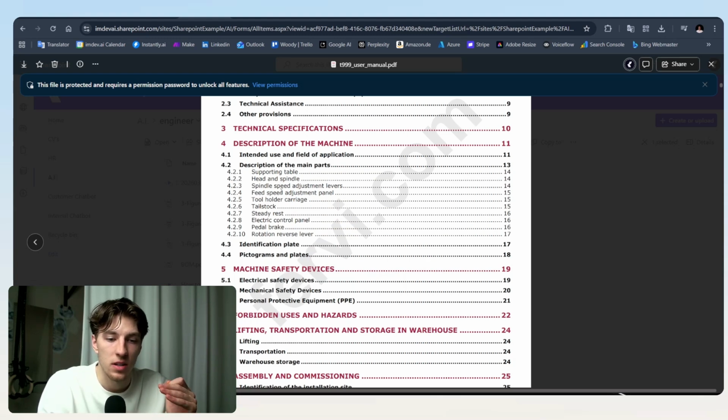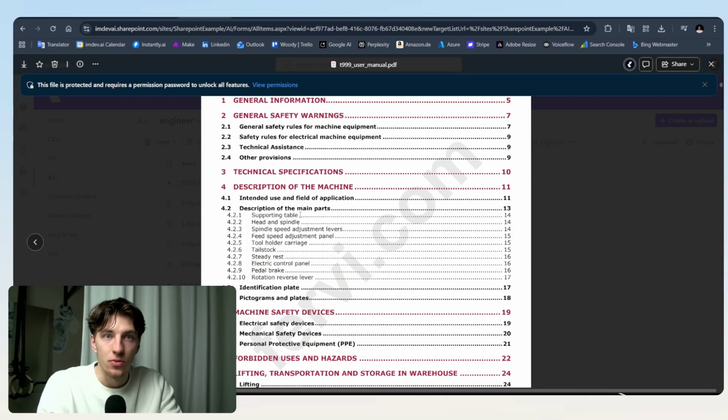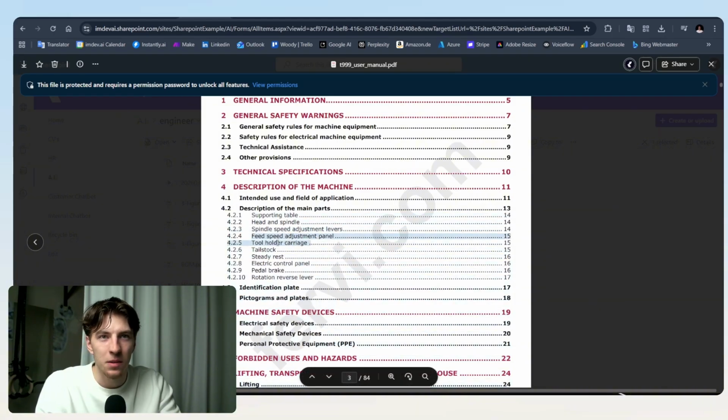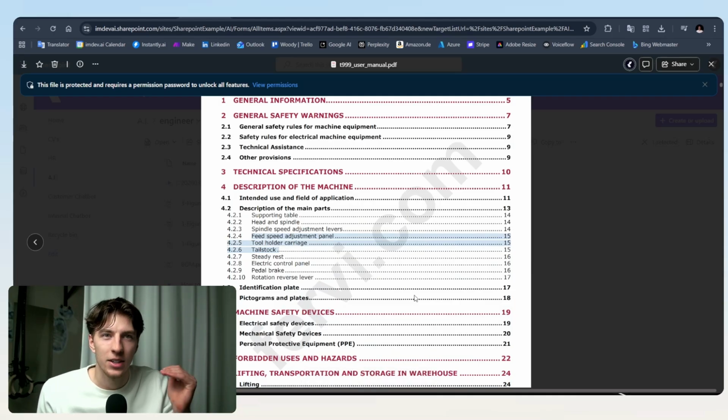And as it's processed in chunks, when giving an answer, for example, in this case, if you would ask the AI to describe the main parts, it may describe the first ones, right? But it may make a mistake or not mention a few other parts, because when it's looking at the information chunks, it couldn't make sense that, oh, those are for the main parts.